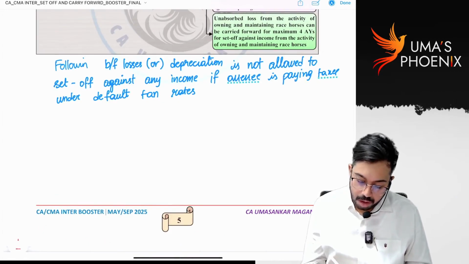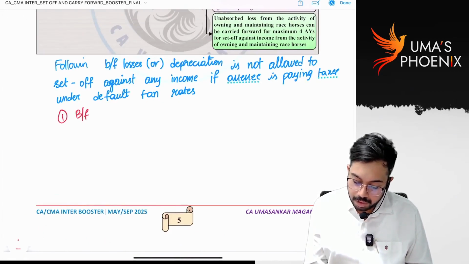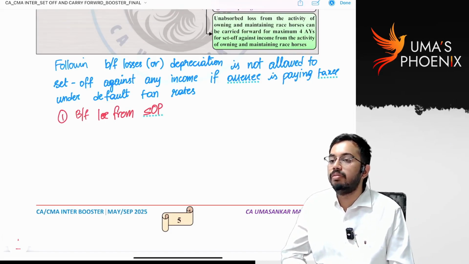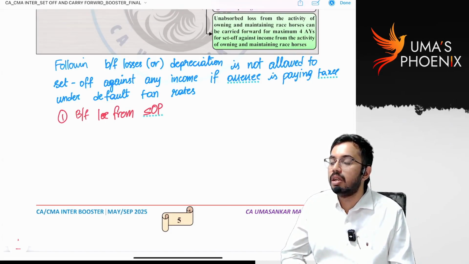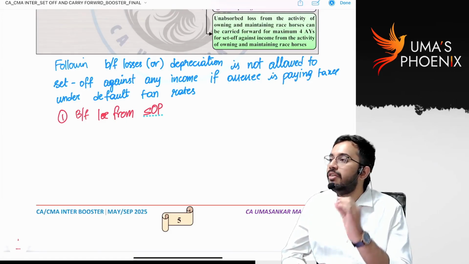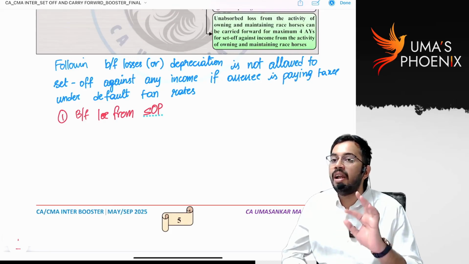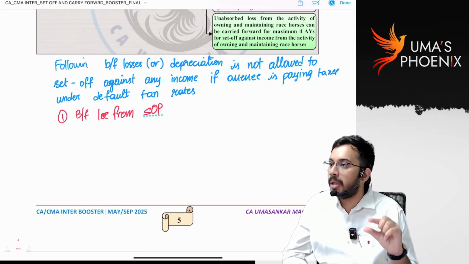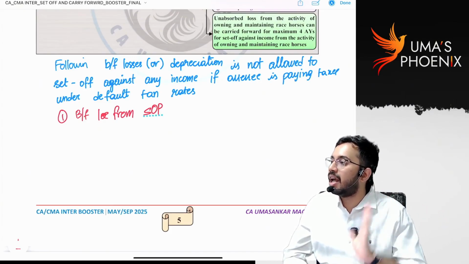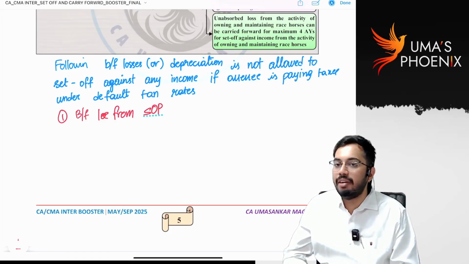First, brought forward loss from self-occupied property. In earlier years, there is loss from self-occupied property of 1,70,000 rupees. In the current previous year, you chose default tax rates. That's it. The 1,70,000 brought forward self-occupied property loss will lapse. You cannot set it off against any income in the current previous year as you are choosing default tax rates.